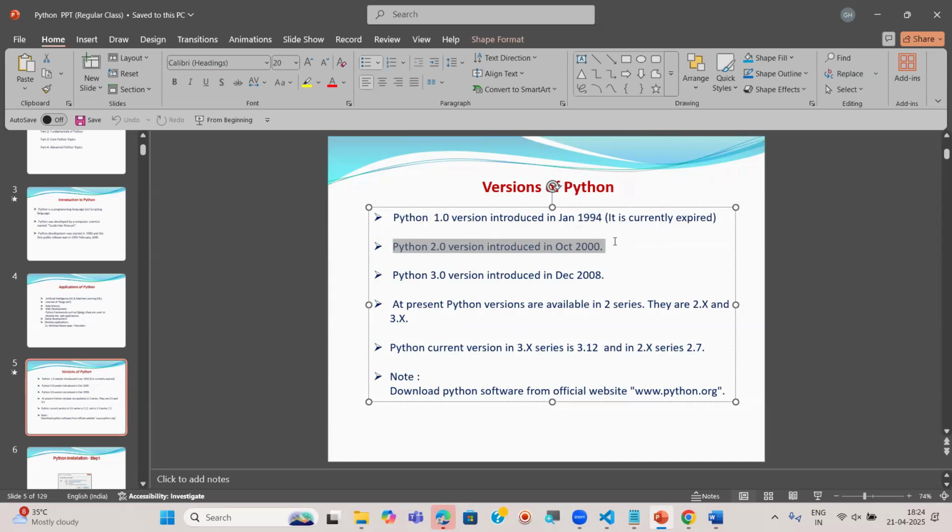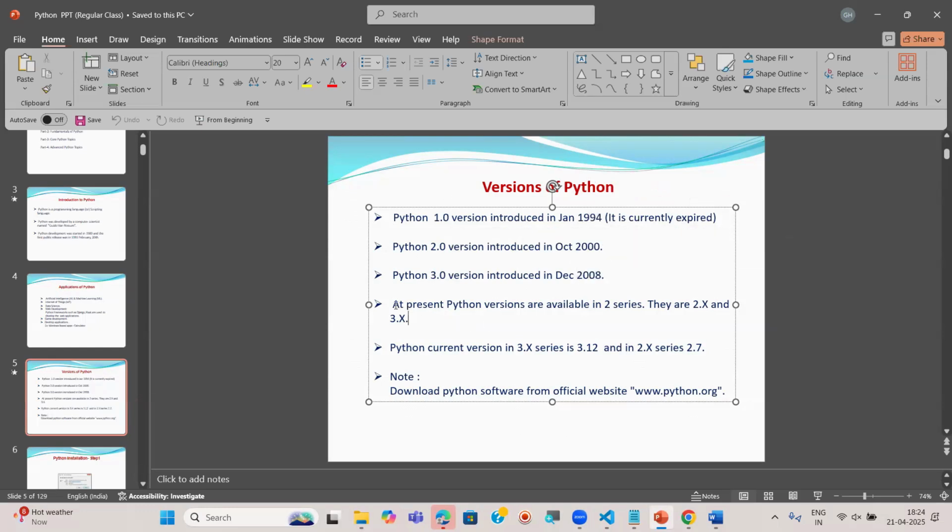And Python 3.0 version was introduced in December 2008. Is it clear, guys? 1.0 in 1994, 2.0 version in the year 2000, and 3.0 in the year 2008.